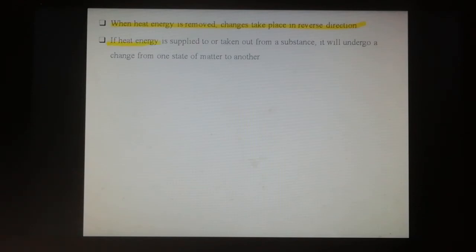So if heat energy is applied to or taken out from a substance, it will undergo change from one state of matter to another. Heat energy supplied or taken out from a substance, the substance will undergo change from one state of matter to another.